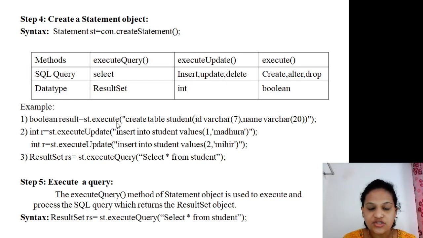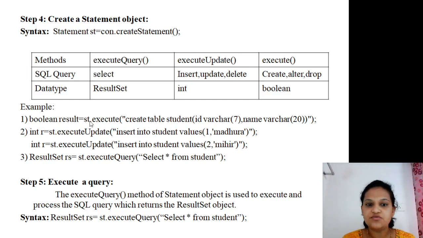So st dot execute, and write the SQL query required for creation of the table. Consider here I want to create a table called student and I am passing two columns, the ID along with the name.